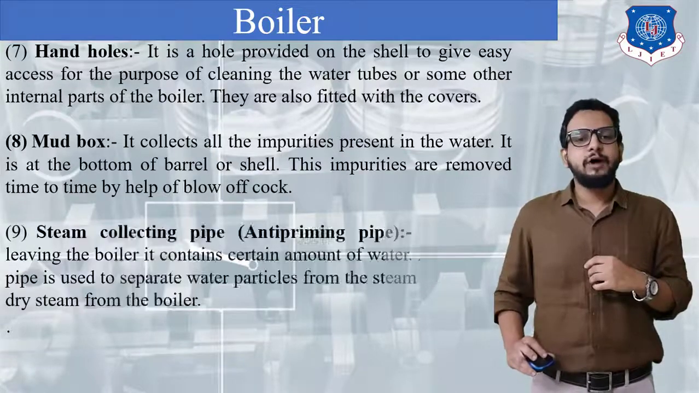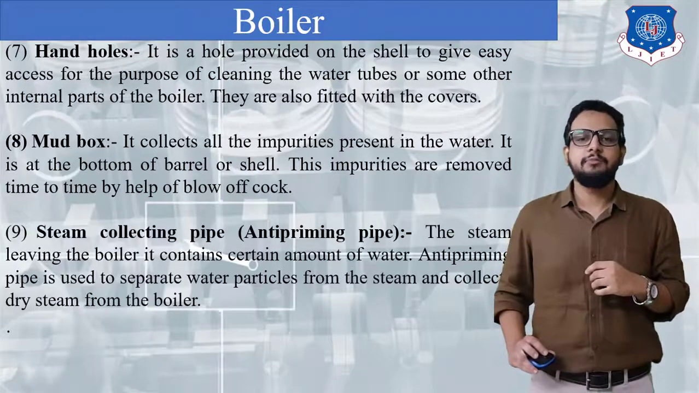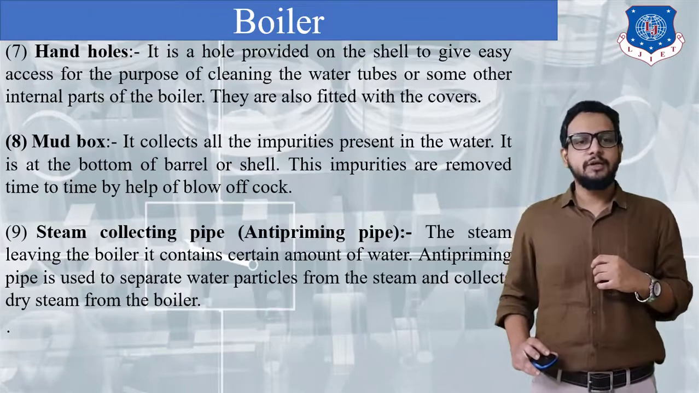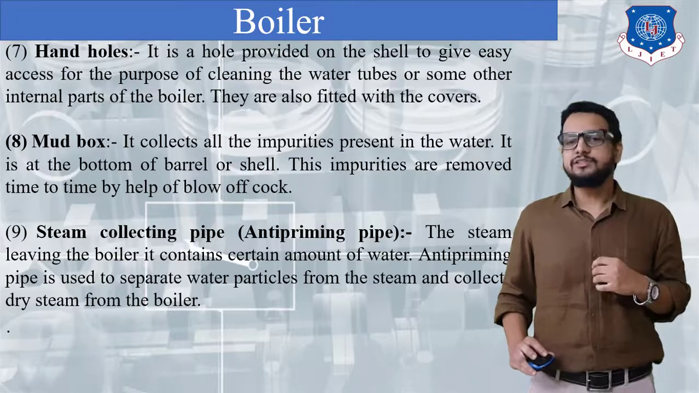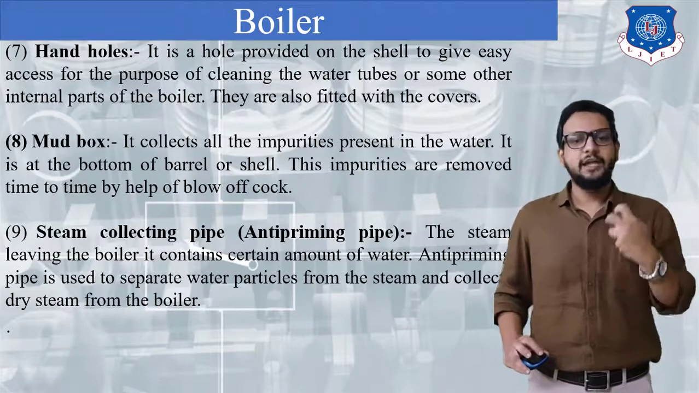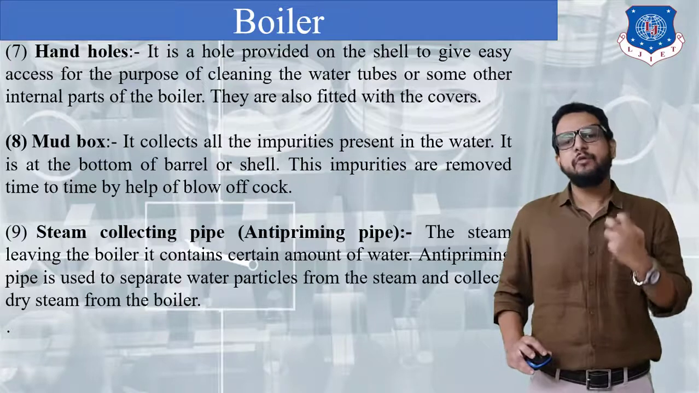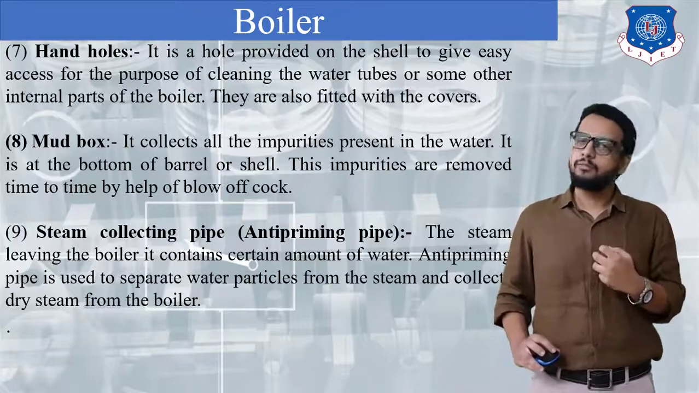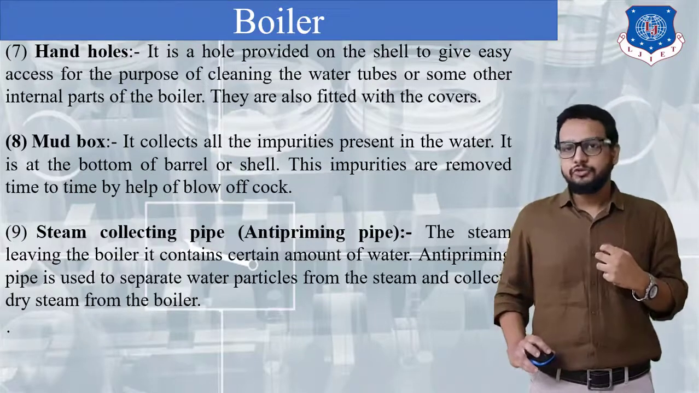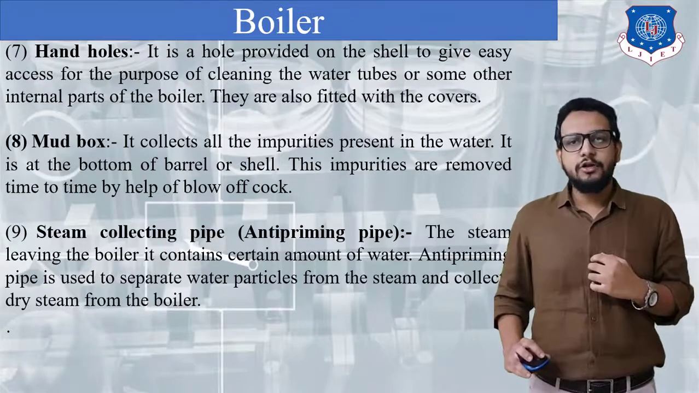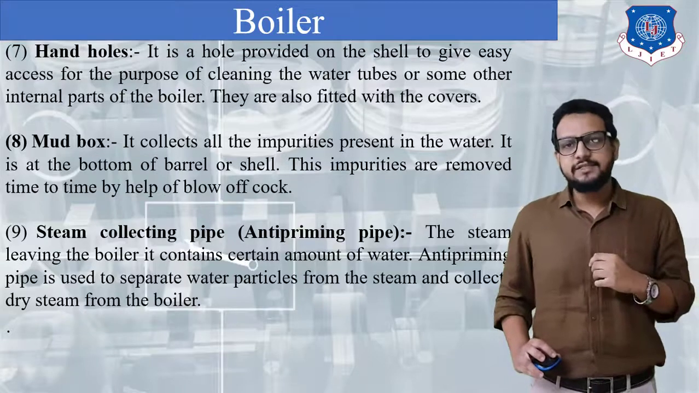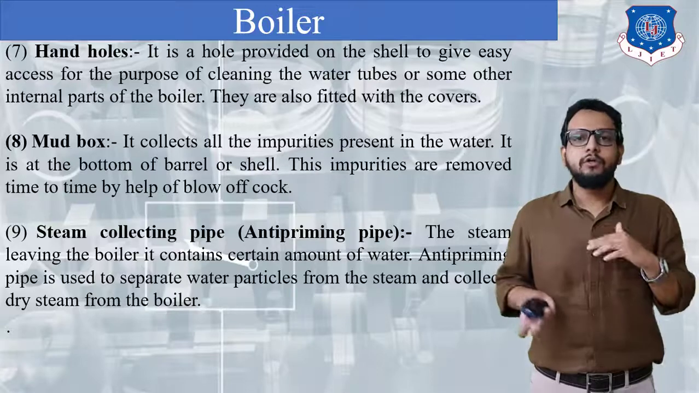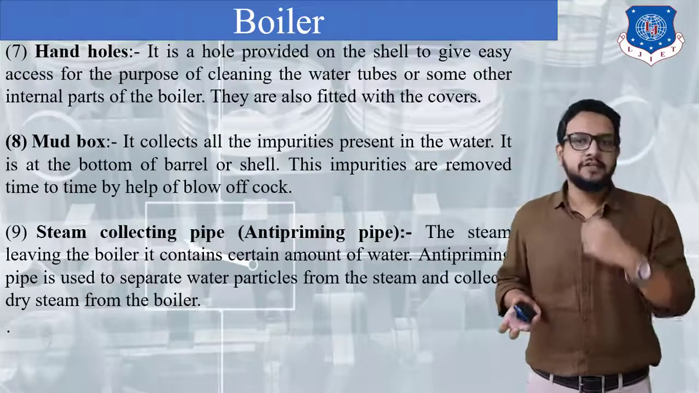Okay, next part, that is the steam collecting pipe. It is even called an anti-priming pipe. So the steam leaving the boiler contains a certain amount of water. The anti-priming pipe is used to separate water particles from the steam and collect dry steam from a boiler. So steam usually generated inside a boiler will always be wet steam. The reason is that the steam will always remain in contact with the water level. Okay, so moisture content will always be present in that steam.